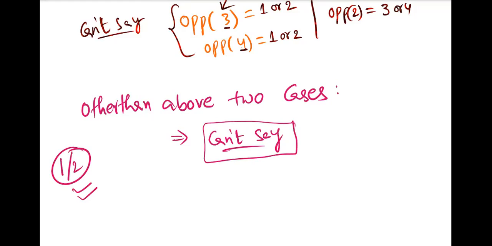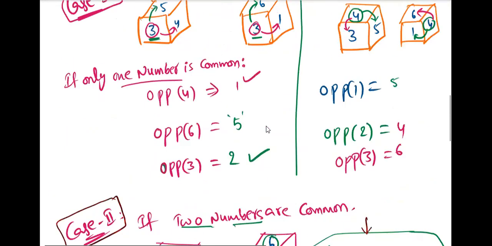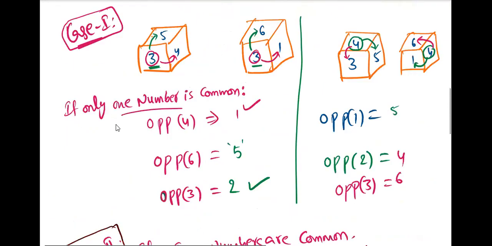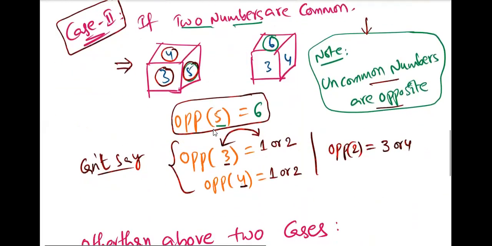That is overall the dice. Complete dice are these three cases only. One case is we can find all the opposite places. What is that case? Case 1: only one number is common. We can find all three opposite pairs. Next, if only two numbers are common, then uncommon numbers are opposite. We can find only one opposite pair. Uncommon numbers are opposite.